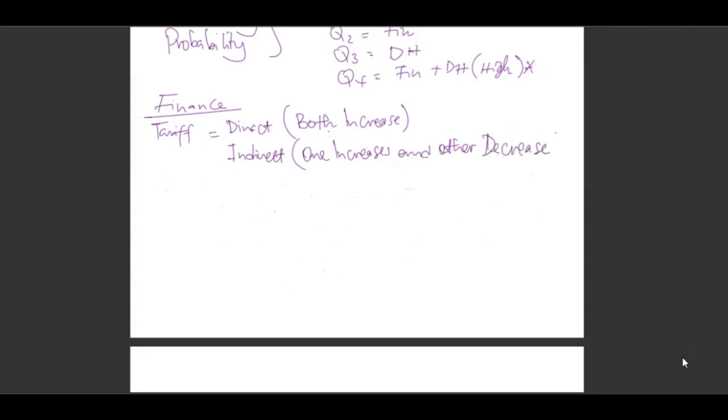What do I mean? For example, we might have a table like this.